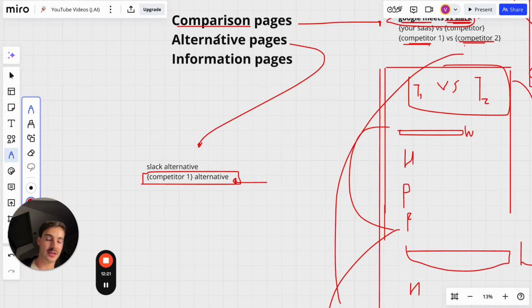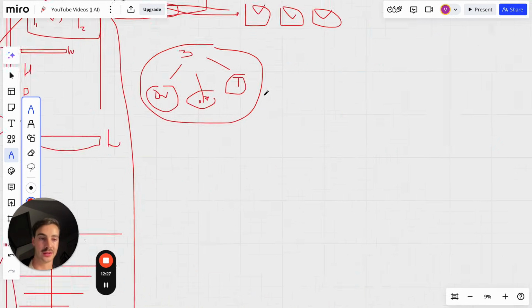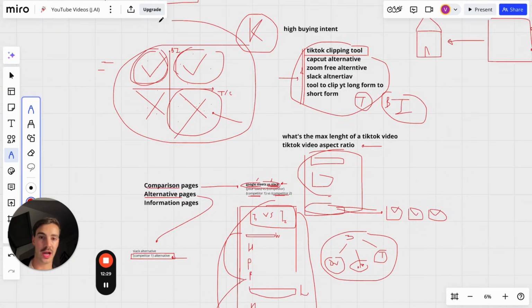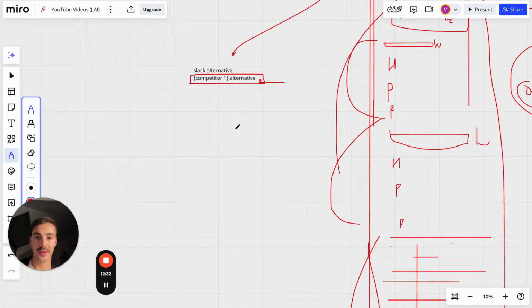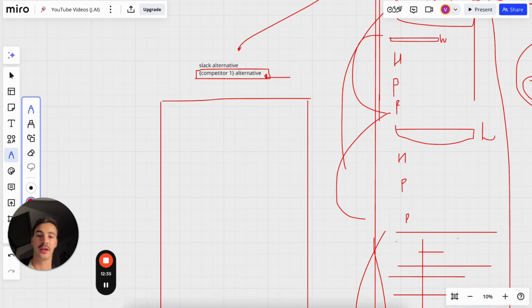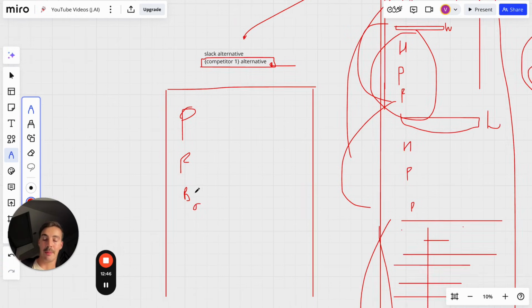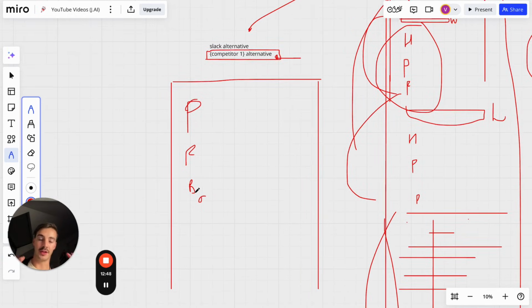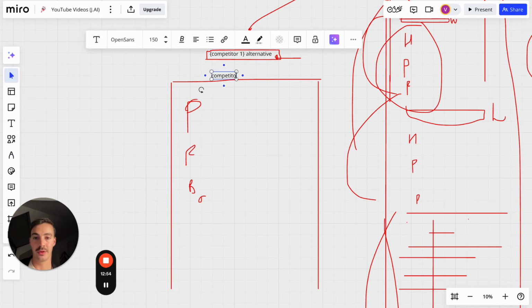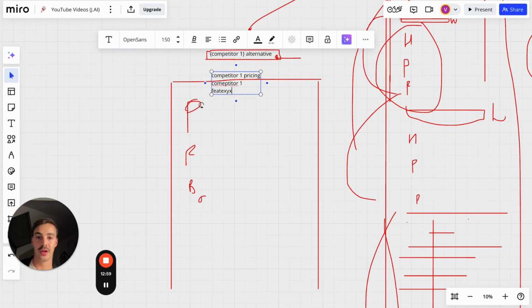Again, it's just like in the comparison pages, the keywords alternative pages rank for are for super high buying intent. Again, look at what we said before. Super high buying intent is what you want to go for, okay? And then what you want to do, of course, is, again, talk about the competitor, what they do, what they don't do, their features, their pricing. And again, you don't do this just because. You talk about their pricing, their features, their goods, their don'ts, their best practices, because by talking about this stuff, you make this article and this page relevant for all these keywords, making it rank for a bunch of these keywords.